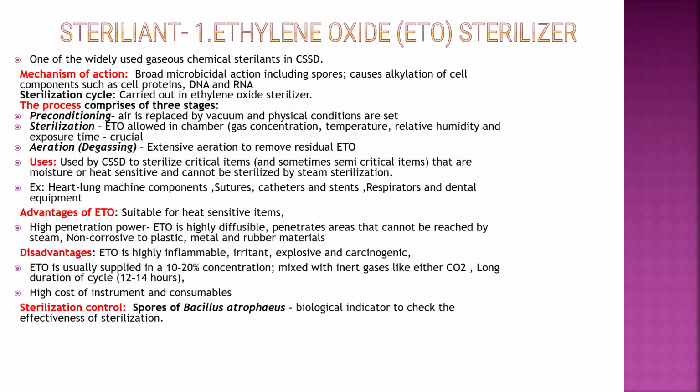ETO is usually supplied in 10 to 20% concentration mixed with inert gases like CO2. The cycle has a long duration of 12 to 14 hours, and there is high cost of instrument and consumables. Sterilization control: spores of Bacillus atrophaeus are the biological indicator.